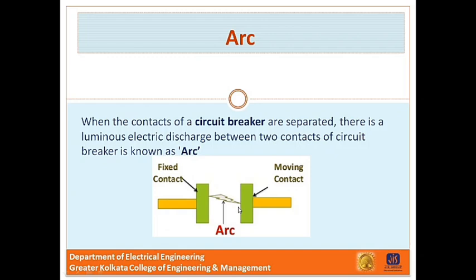Now the arc provides a low resistance path and consequently the current in the circuit remains uninterrupted so long as the arc persists. So the function of the circuit breaker is to break the circuit, and by this the faulty section is disconnected from the healthy one. But if arc is sustained, then current in the circuit breaker remains uninterrupted. So the purpose of the circuit breaker is not served. So we have to extinguish this arc.